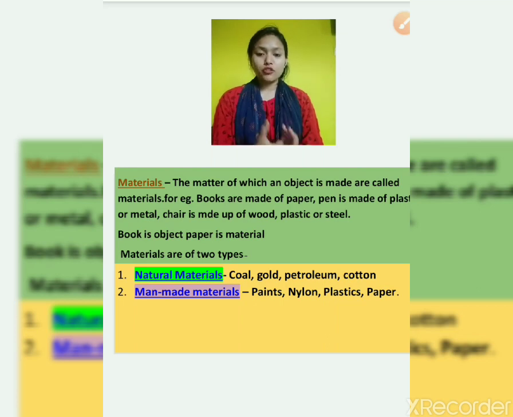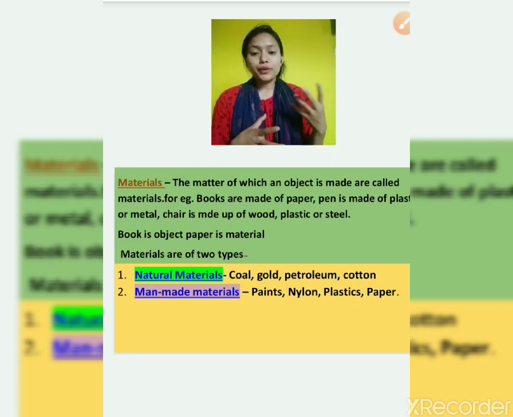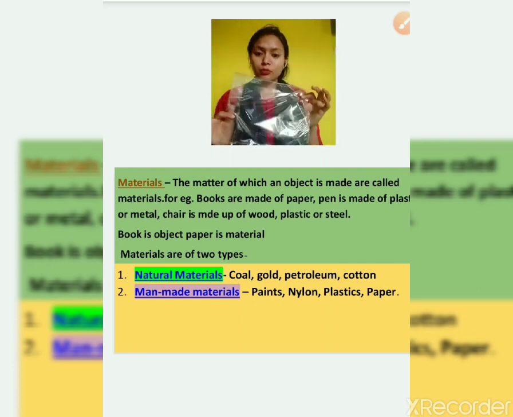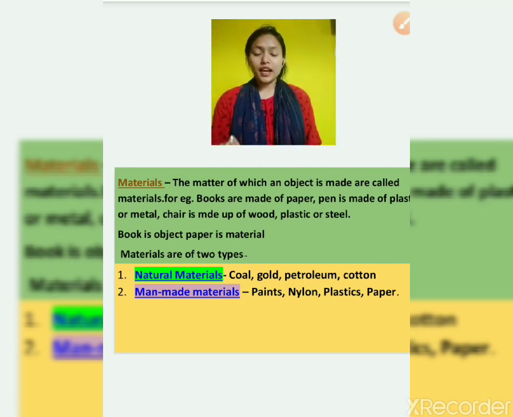Coal and petroleum are extracted from underground. Gold is also extracted from underground. Cotton is grown in the field. So all these are natural. They are not refined. They are not prepared in industries or factories. And man-made materials are prepared in factories, like plastic, poly bags, polythene, nylon, polyester. All these are prepared in factories. We can't get these types of poly bags from nature only. We have to make them. So these are known as man-made materials.